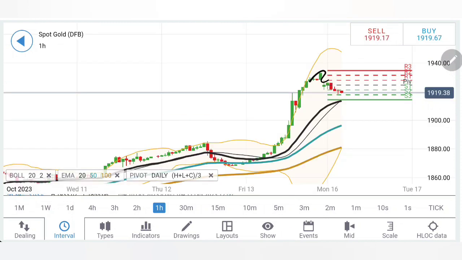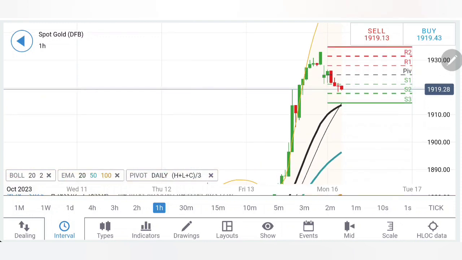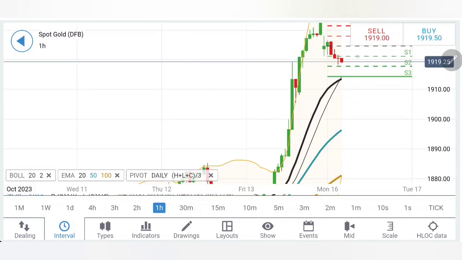Let's see. Firstly, you will find the divergence of the price from the 20 period exponential moving average. It is trying to converge towards the 20 period moving average, which is right now sitting at around the 1914, 1910 zone. This is going to be a great support zone, and this is also an achievable level here. Thus, below 1920, we can initiate a selling position, expect 1914.15 as the first support level, and then 1910.08 as the next support level. This zone is going to remain critical for gold. This will decide the direction for the day. In fact, it can completely erase the gains from the last trading session.